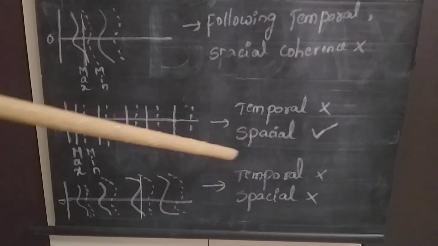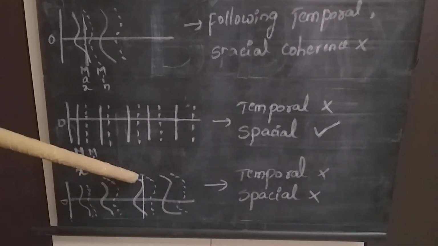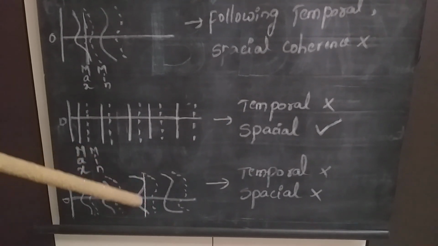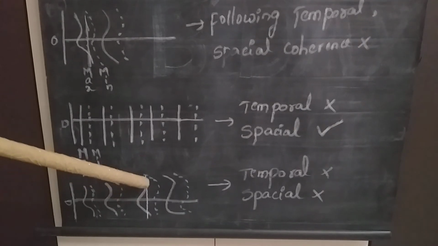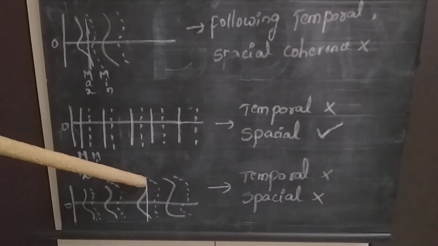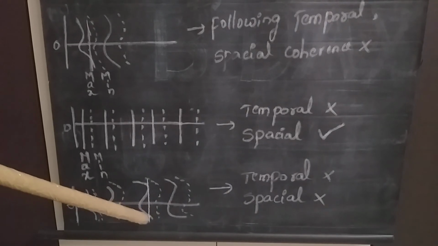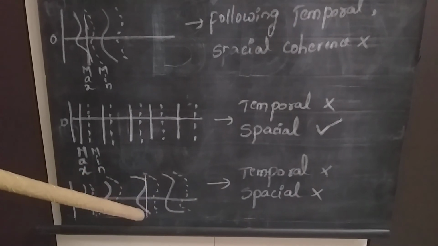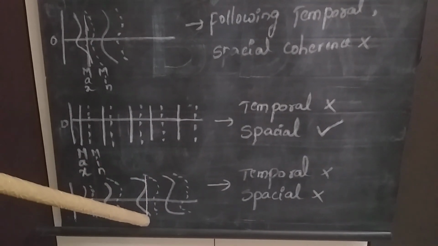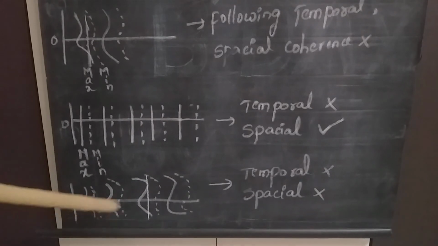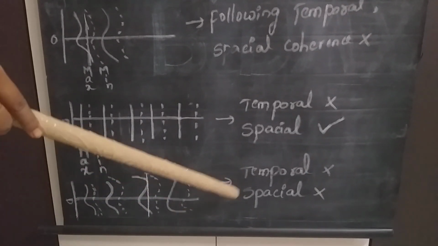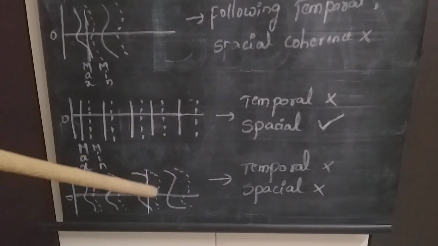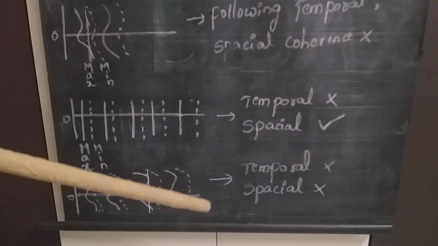Now coming to the spatial coherence. For this spatial coherence, I am concentrating on this third maxima. For this third maxima, if I draw one vertical line, that vertical line's first end point is having connection with minima, but the second end point is having connection with maxima. Therefore, at the given time, at these two different positions, this wave is not in phase. So, it is not following spatial coherence also. This is not an example for temporal coherence, not an example of spatial coherence.